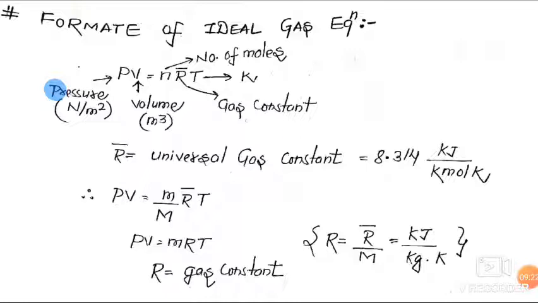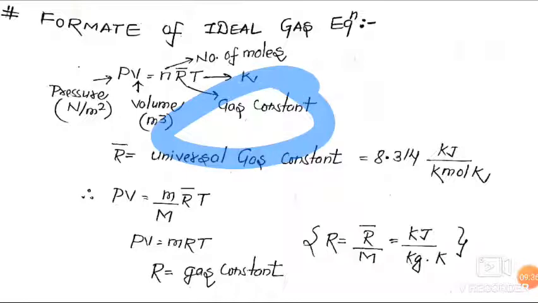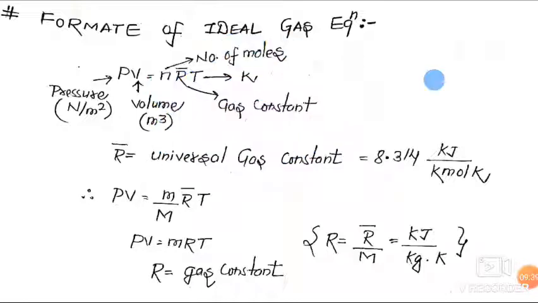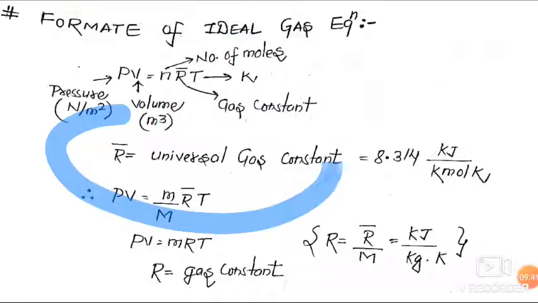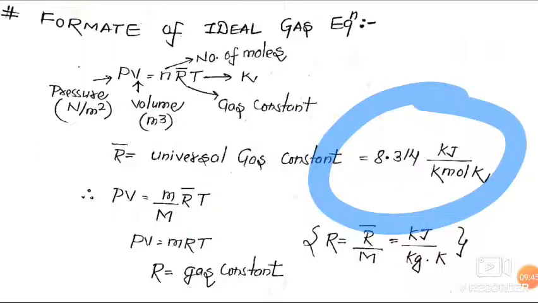V is volume, and PV is work, so it becomes energy. Now n is the number of moles of particles, T is temperature in Kelvin. And friends, here R bar is the universal gas constant, whose value is 8.314 kilojoule per kilomole Kelvin.